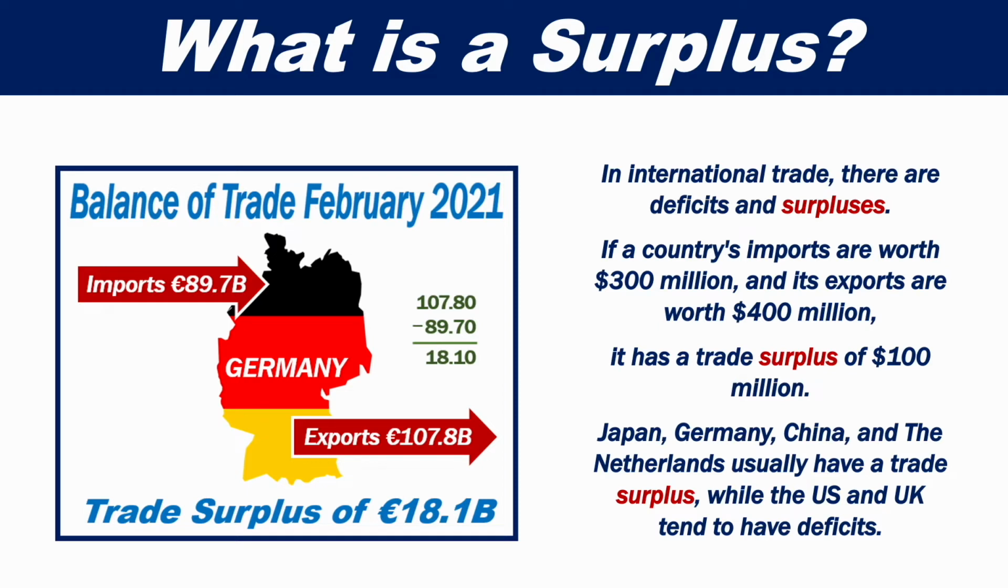If a country's imports are worth 300 million and its exports are worth 400 million, it has a trade surplus of 100 million. Japan, Germany, China, and the Netherlands usually have a trade surplus, while the US and UK tend to have deficits.